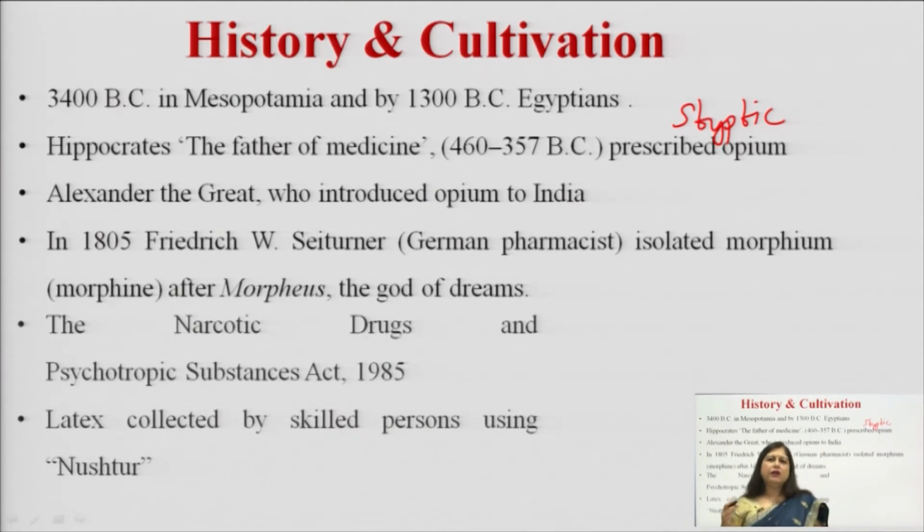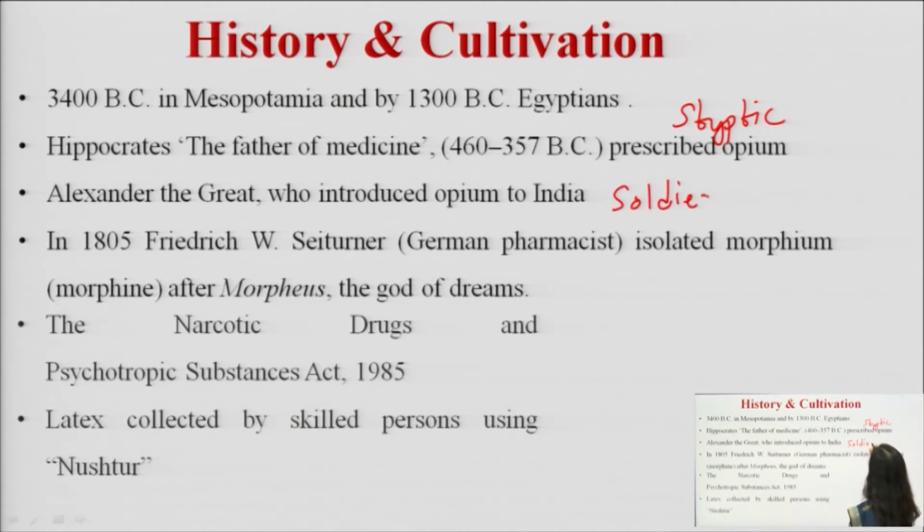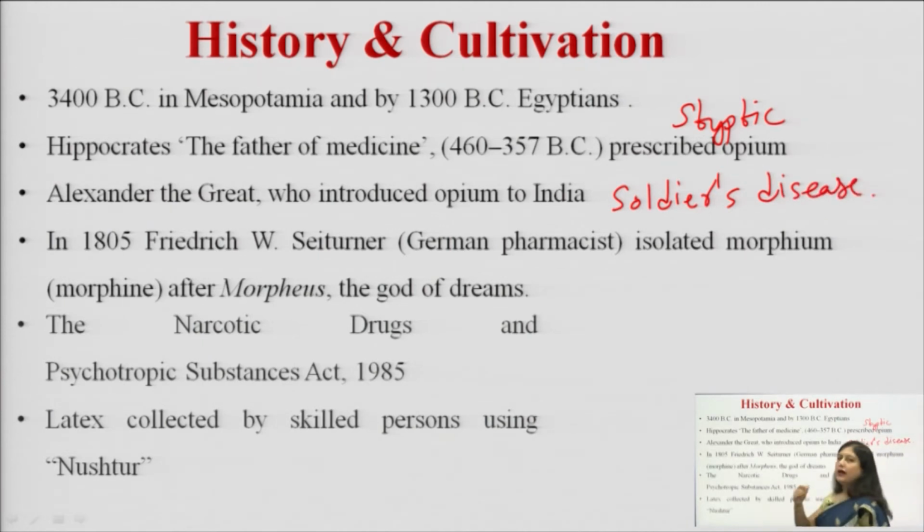Gradually the cultivation started at a large scale, people started consuming it, and it started showing its side effects. Even during the World War, it was given to the army people, and because of it, the habit forming property was called the soldier's disease. It was known as the soldier's disease because the soldiers used to consume it, and they had withdrawal symptoms if they left it. So, they had the longing or craving to have this opium again and again.